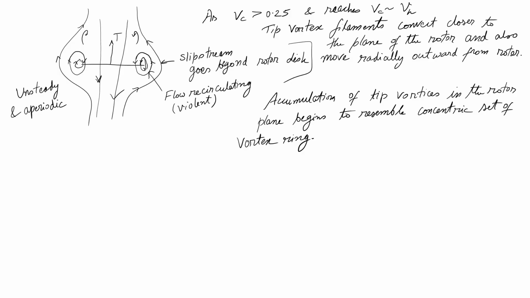It starts forming a ring of vortex around the rotor, and it is not in contact with the rotor, it is slightly away from the rotor. So, you will have a ring of vortex around it, but then how does it affect me? From the point of view of piloting, it is very dangerous, because this vortex ring being very aperiodic can cause sudden drop of lift.